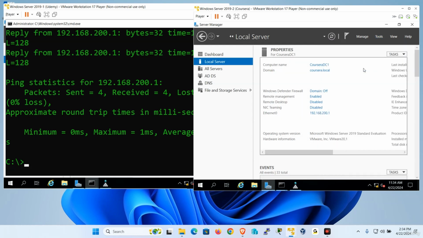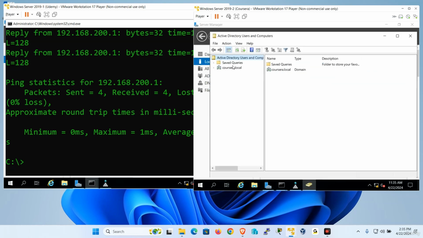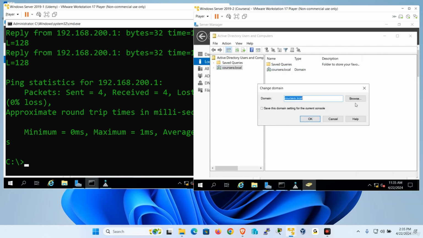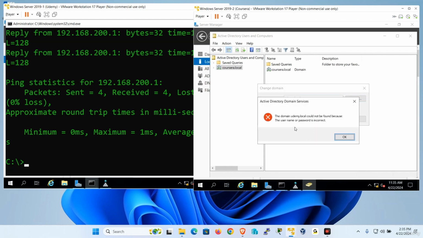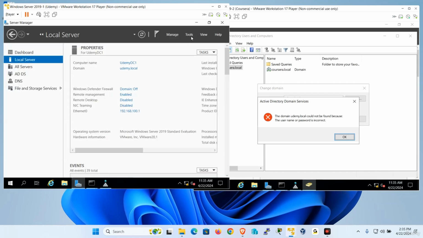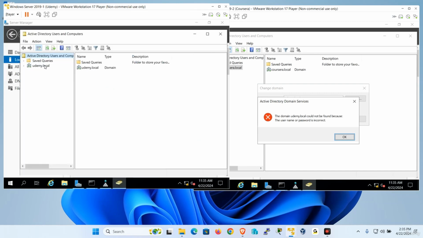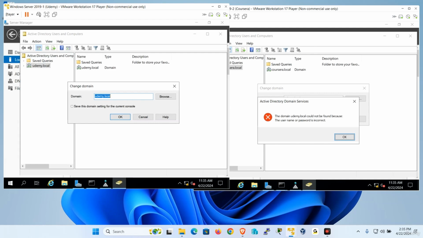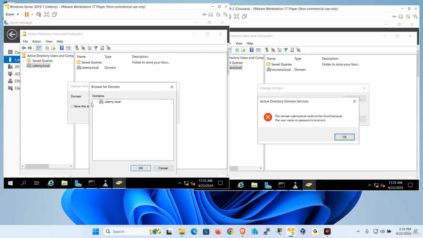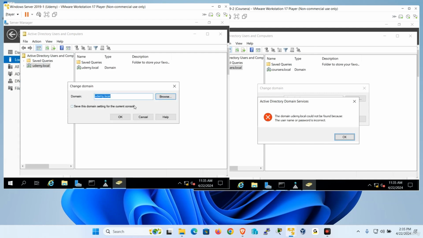Go to Tools, Active Directory Users and Computers, and try to connect to my other company that I want to create a trust with, but let me do it without a trust, right? I'm not going to see it in the list. Okay, I'm going to put Udemy.local and click OK. It says, look, unknown username or bad password. You see, it's different than the previous error message. This means there's no trust. I'm going to go to Tools, Active Directory Users and Computers, and right click and change domain and put what over here. If I browse, I don't see Coursera, so I'm going to put it in manually.